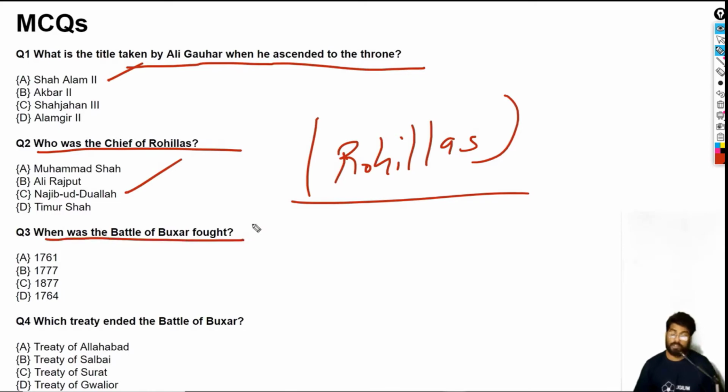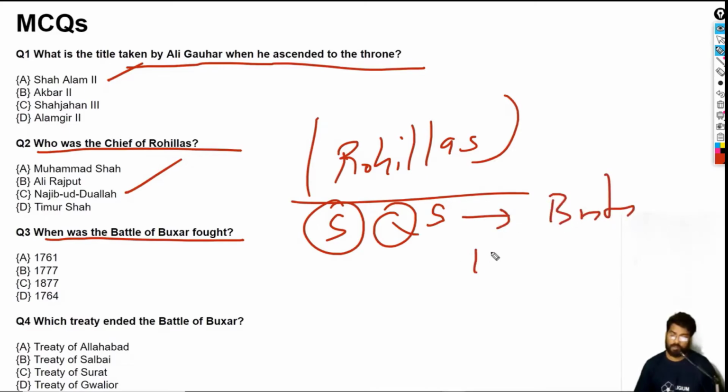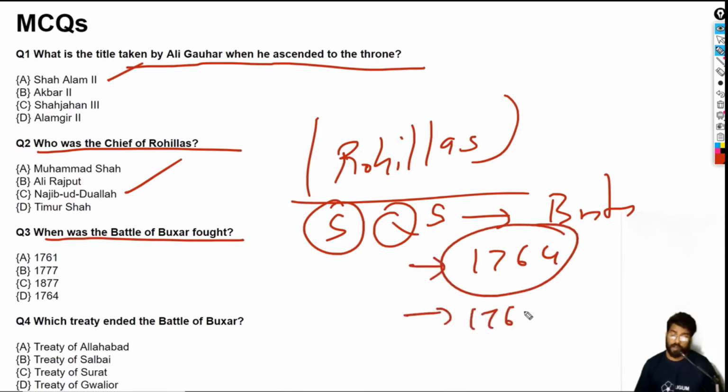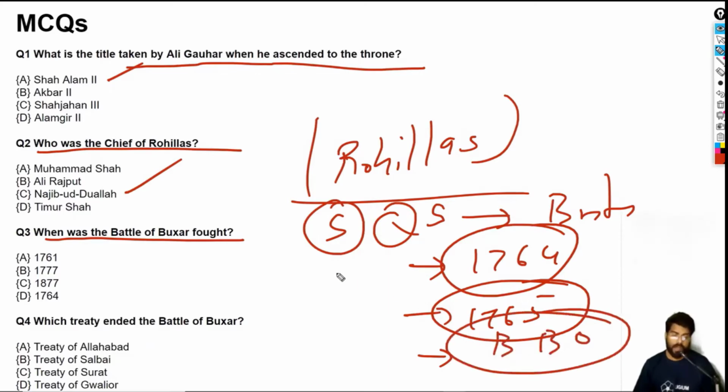So then the third question is, when was the Battle of Buxar fought? The Battle of Buxar was fought between Shah Alam, Mir Qasim, and Shuja ud Dawla against the Britishers. It was fought in 1764. Because of that, they had to sign a treaty, the Treaty of Allahabad. The Treaty of Allahabad stated that the Britishers would extract the revenue from the states of Bengal, Bihar, and Odisha. Okay, so it was fought in 1764.